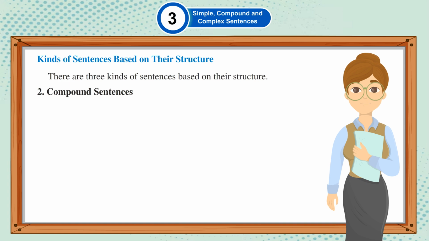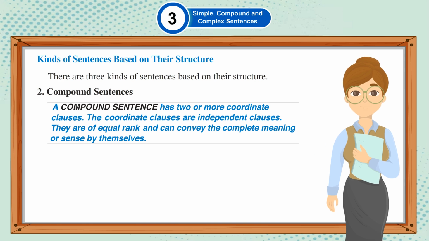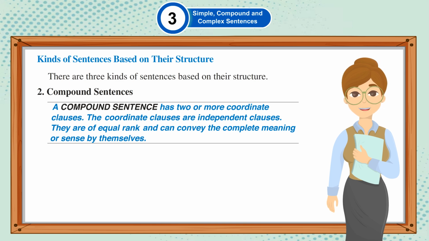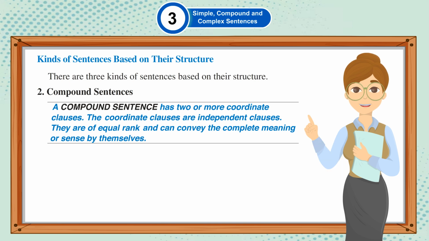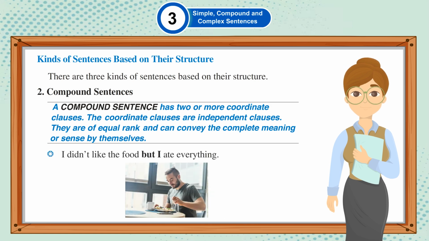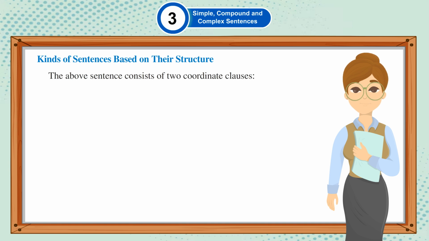2. Compound sentence. A compound sentence has two or more coordinate clauses. The coordinate clauses are independent clauses. They are of equal rank and can convey the complete meaning or sense by themselves. I didn't like the food, but I ate everything. The above sentence consists of two coordinate clauses.